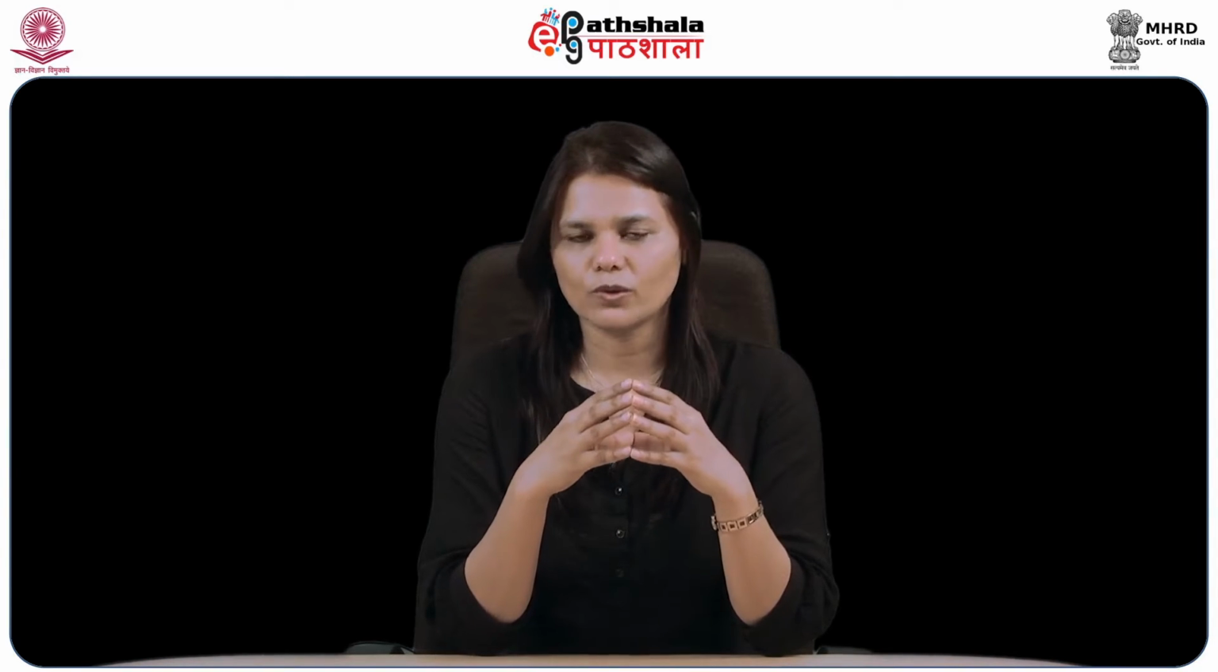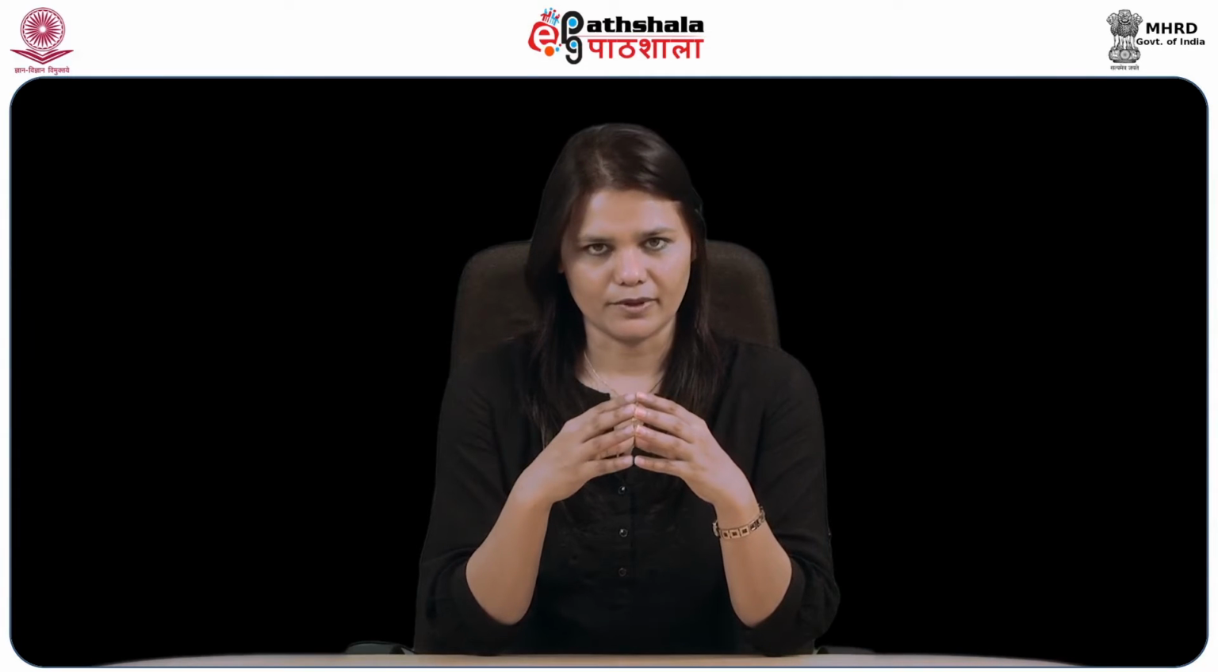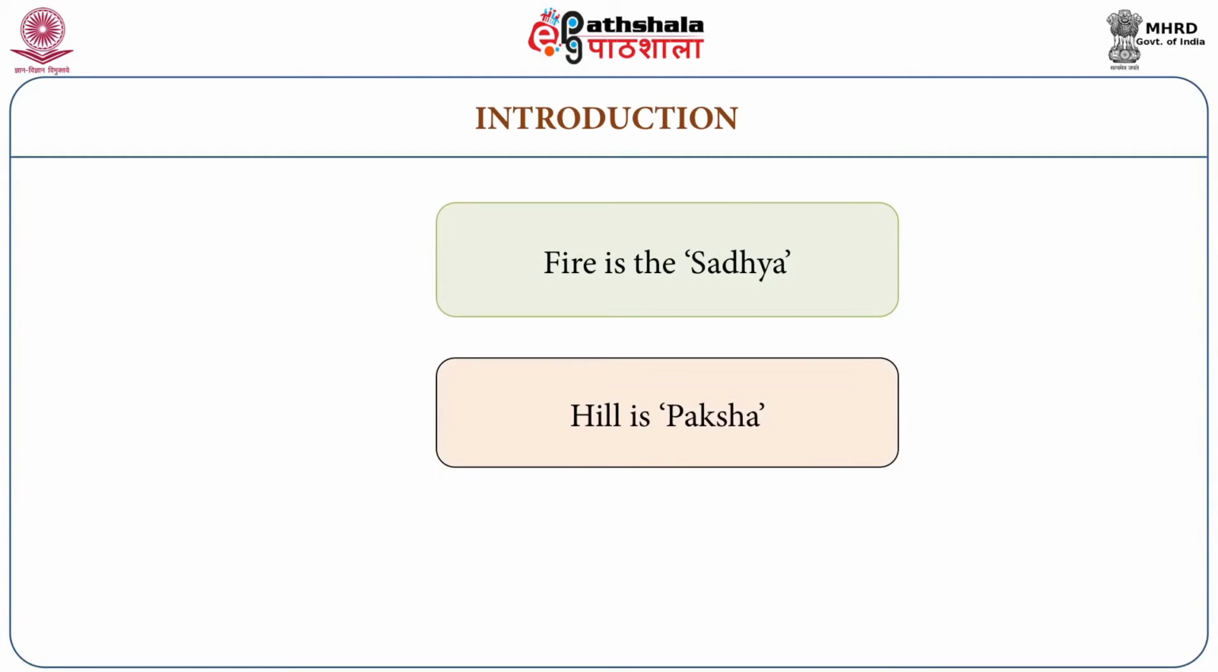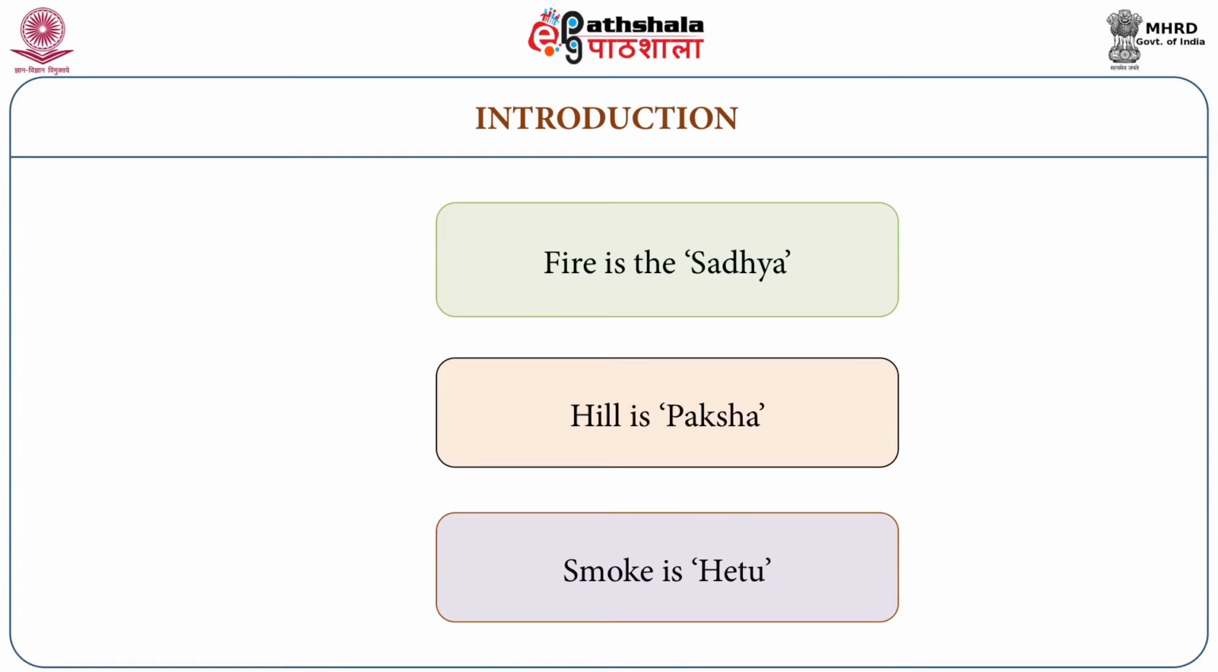Let us again discuss the definition of anuman. Anuman is the paramarshjanya jnanam, anumiti. Paramarsh is again the knowledge of pakshadharmata. Now in the example, there is fire on the hill. How do we know that there is fire on the hill? Because there is smoke on the hill. In this sentence, fire is the sadhya, hill is paksh and smoke is hetu. An association of smoke and fire is known as vyapti. So vyapti is known as the nerve of anuman.